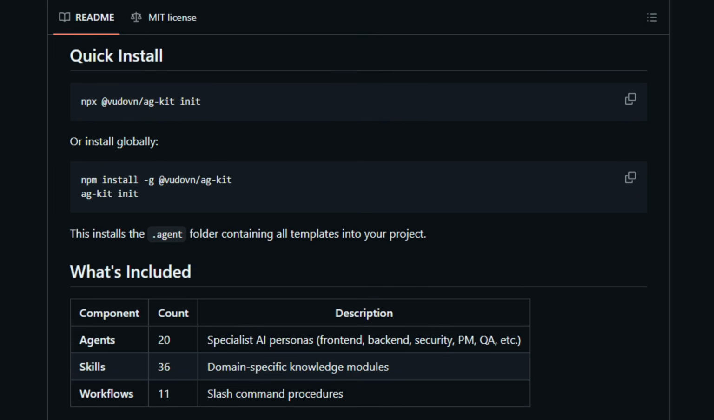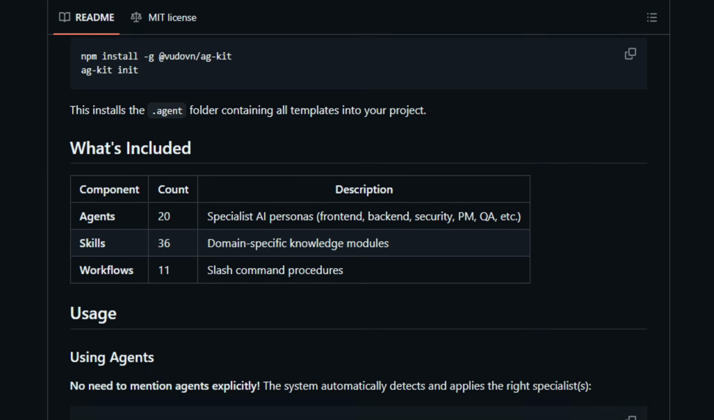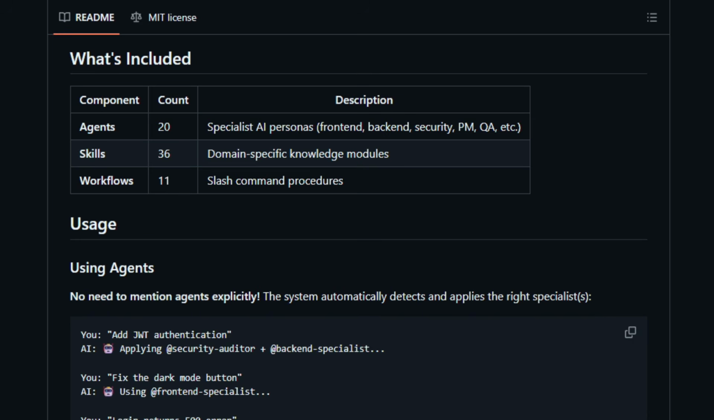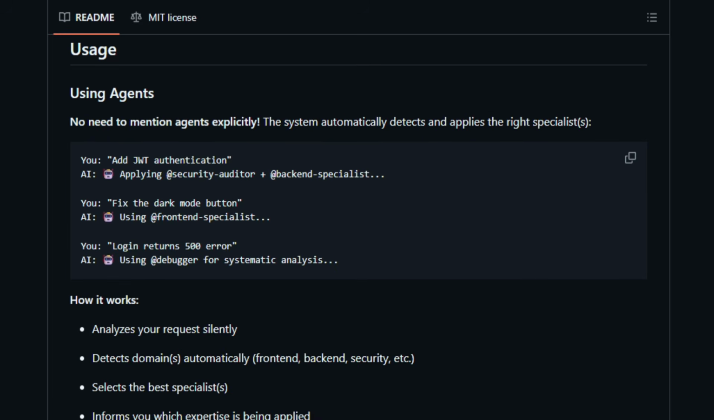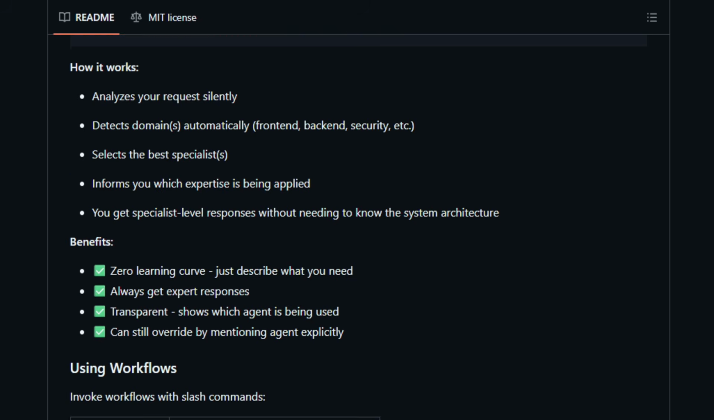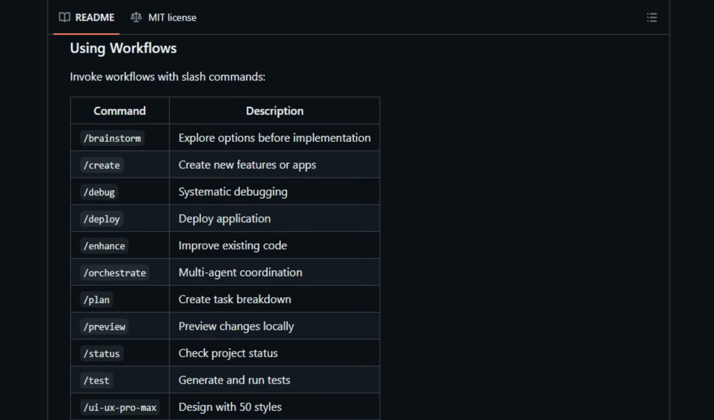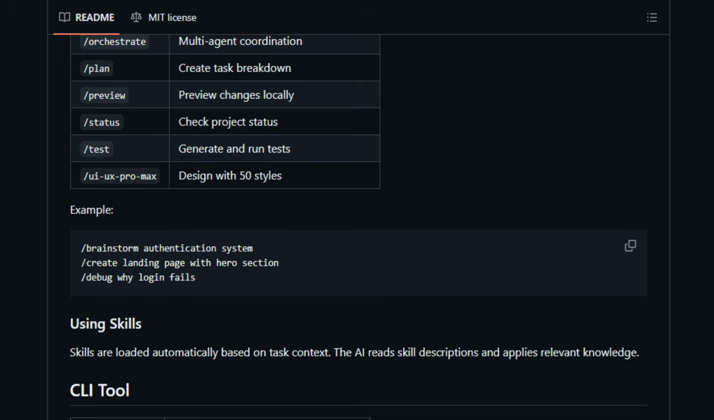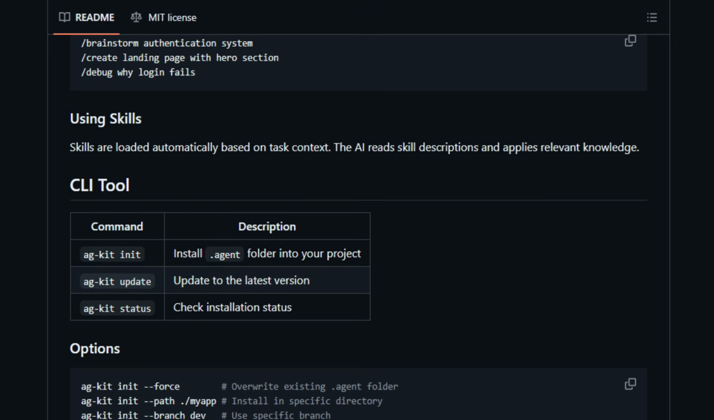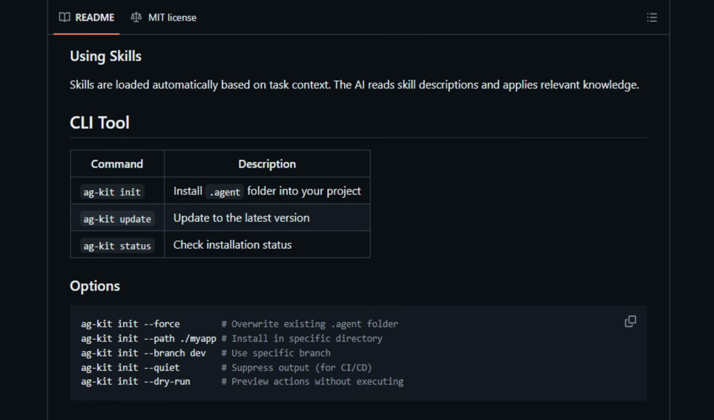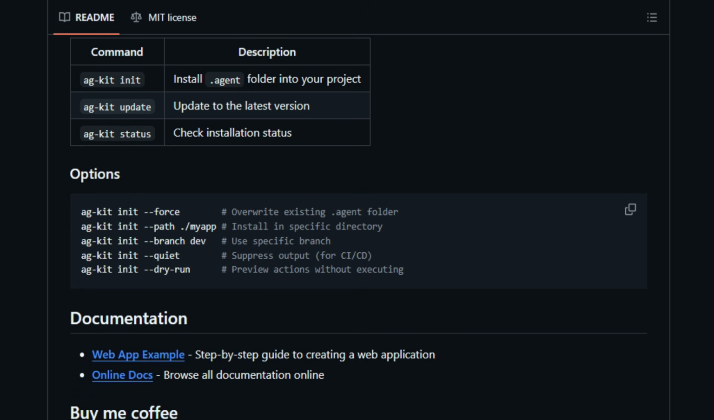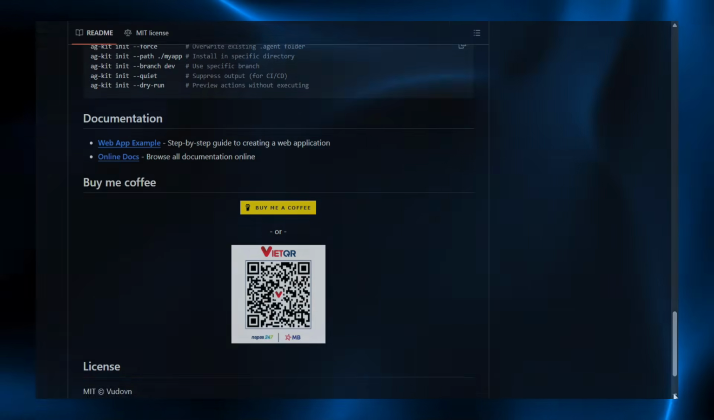It installs a .agent folder with templates into your project and lets the system analyze your tasks, select relevant skills, and run structured workflows like brainstorming, debugging, or enhancement with slash commands. Developers use it alongside agent platforms to automate complex tasks and get expert-level responses without manual orchestration. Try initializing Antigravity Kit in your project and use its workflows to guide agent actions.